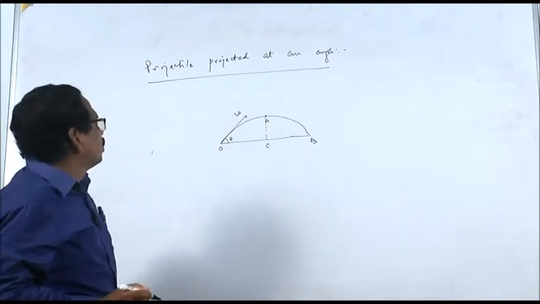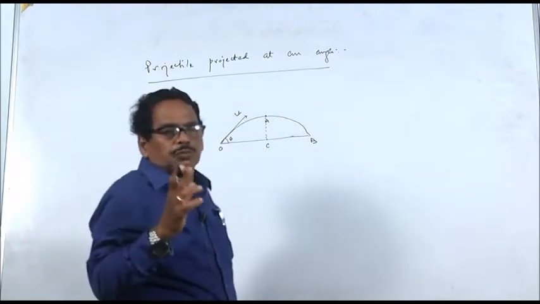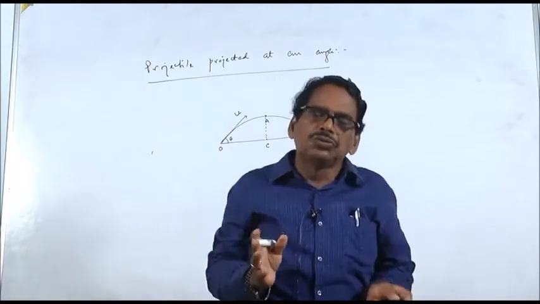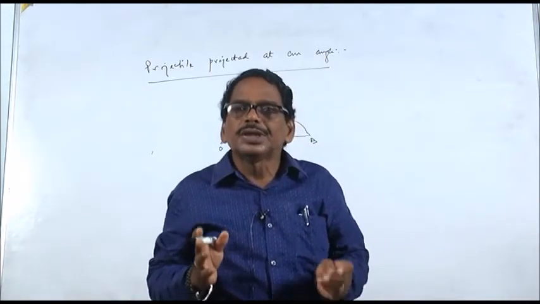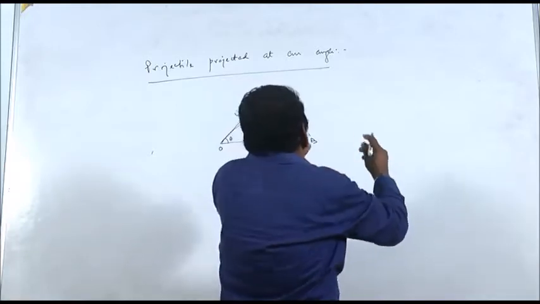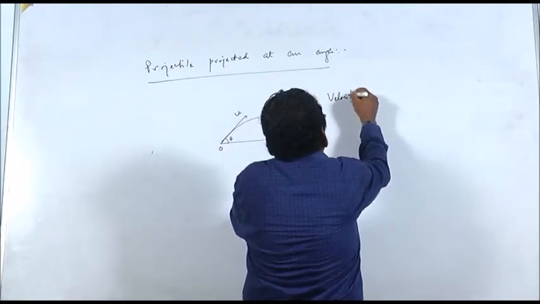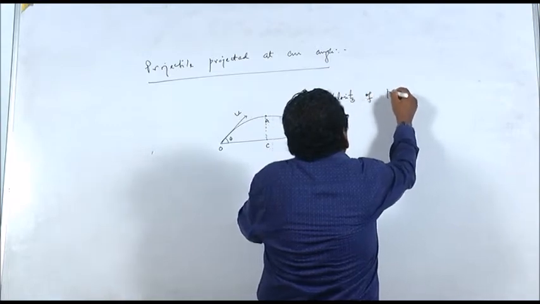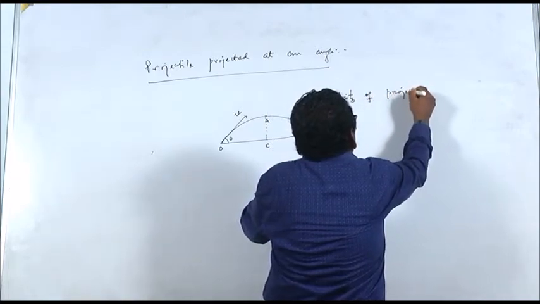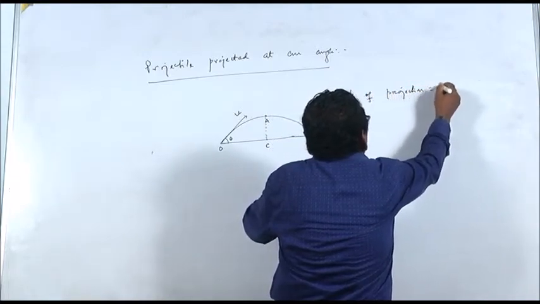So, now the body is projected. The velocity of projection is equal to u.